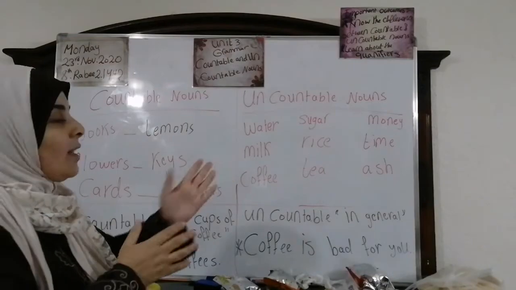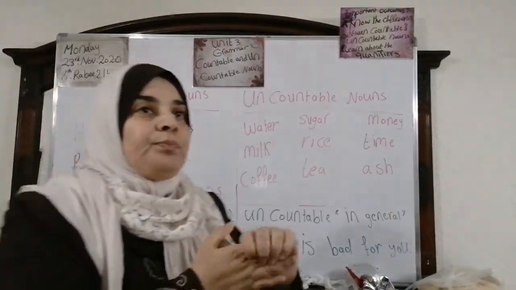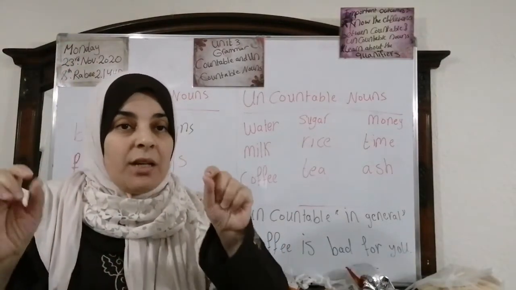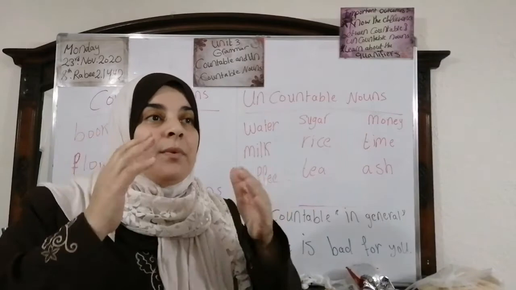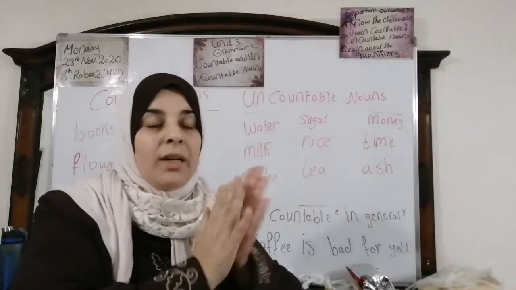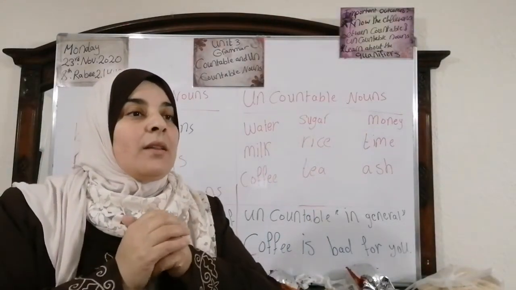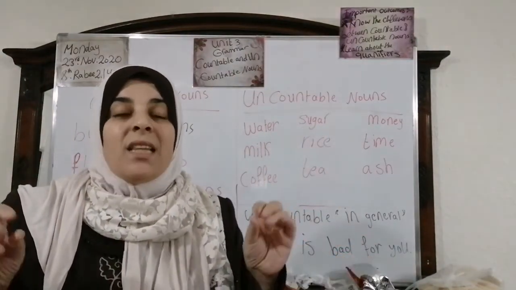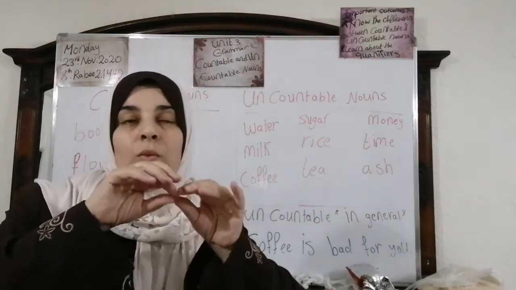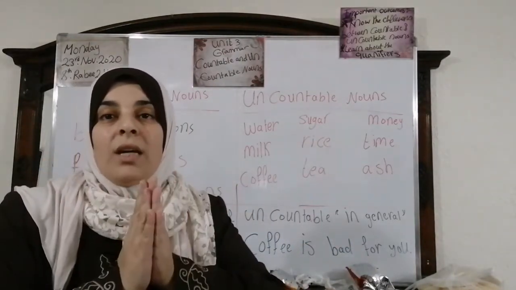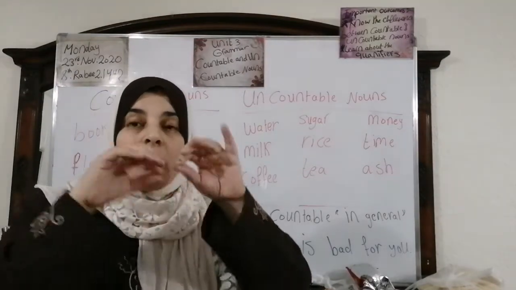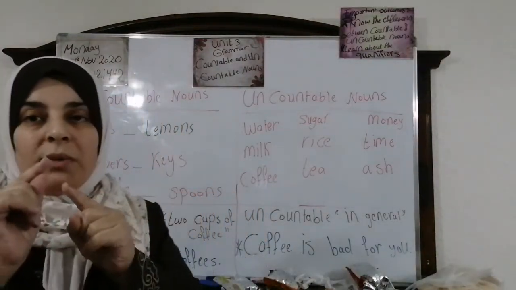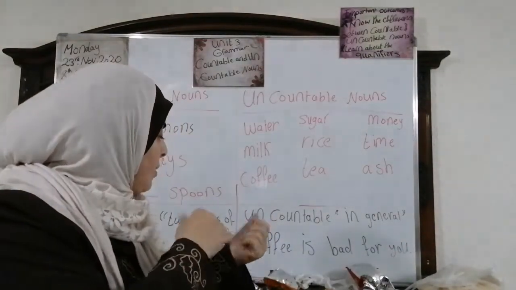Also the time. When I say, for example, I went there 3 times, here time is countable because it was preceded by the number 3. While when I say all the time, here all the time is uncountable. It depends on where the word is located in the sentence, okay? Also on the situation itself. Deal? Now I'm going to take 1 minute from you and clean the board to return back.